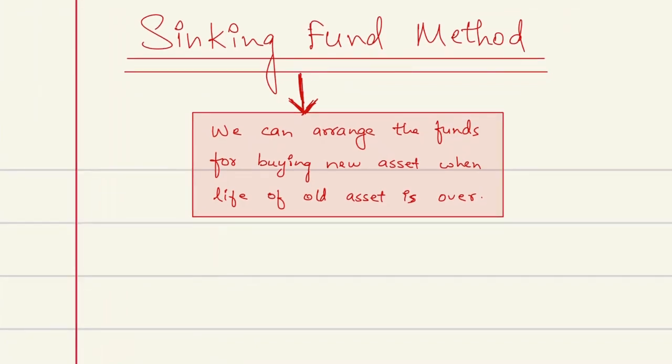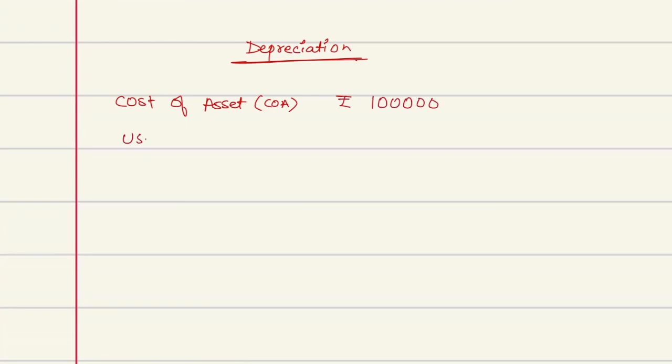So what they are saying? As per the traditional depreciation method, what you were doing, you were finding the cost of the asset. This will be called COA. Cost of asset is COA. COA was 1 lakh. Useful life was, let's say, 2 years.